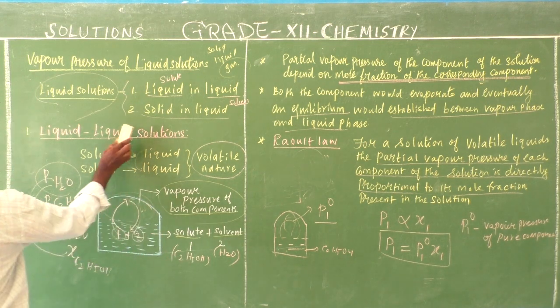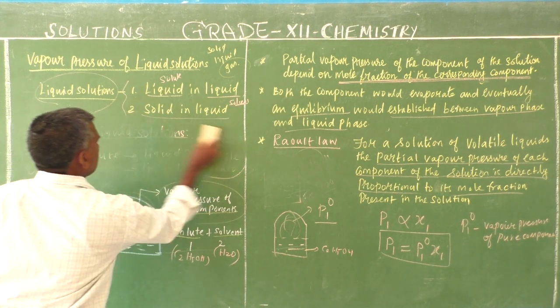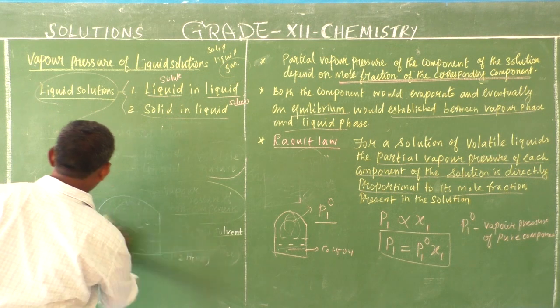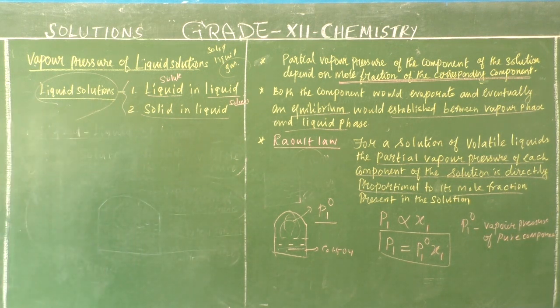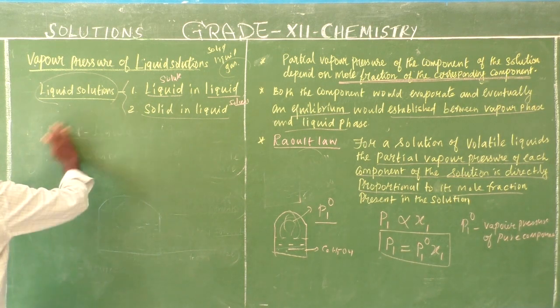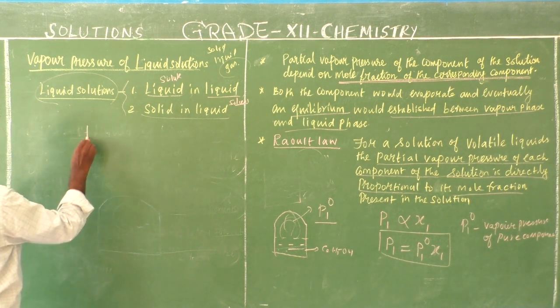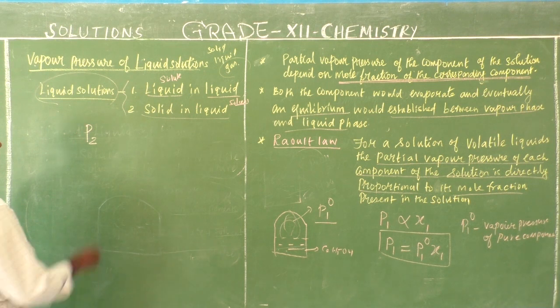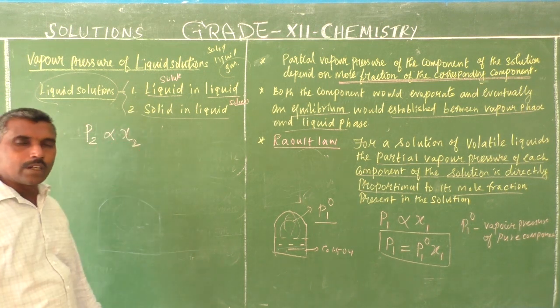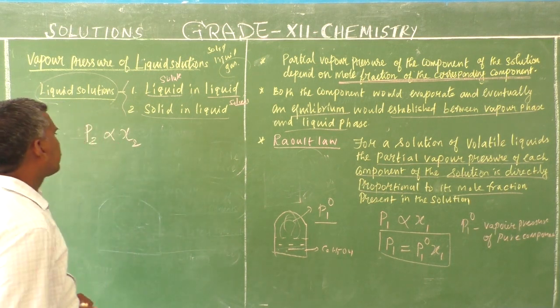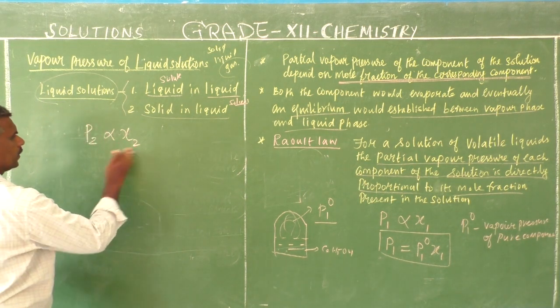Next is the solvent. That is P2. P2 is directly proportional to the mole fraction of the solvent, water, that is x2.